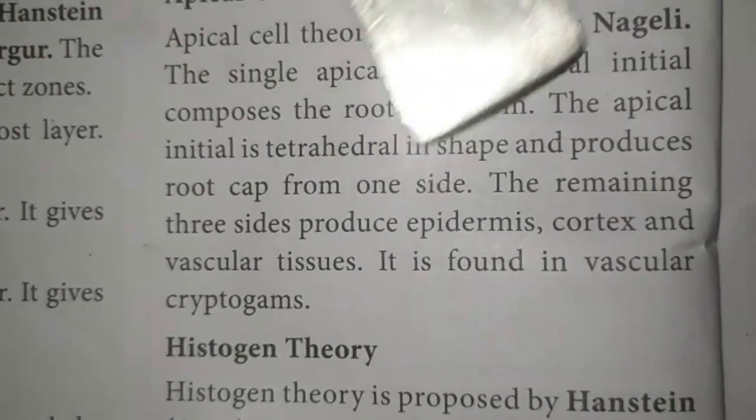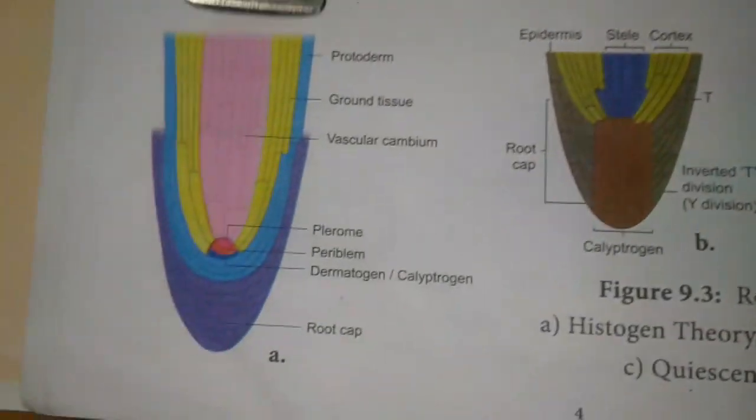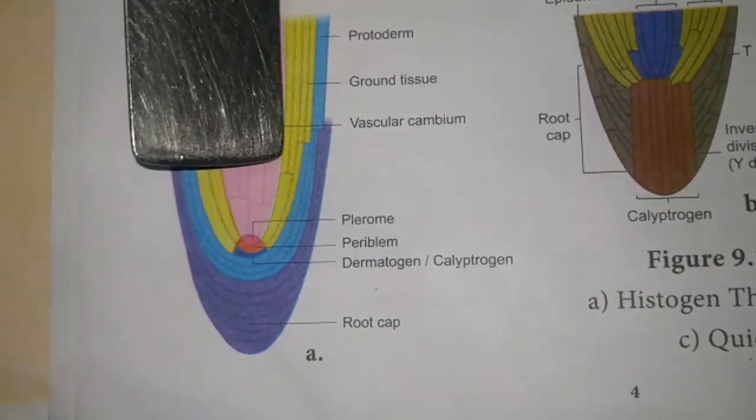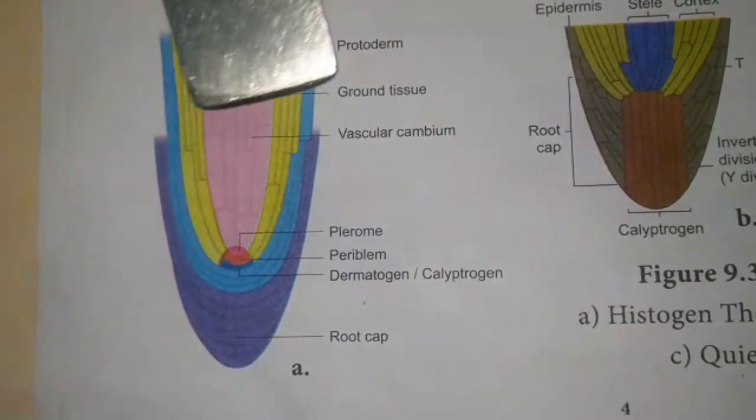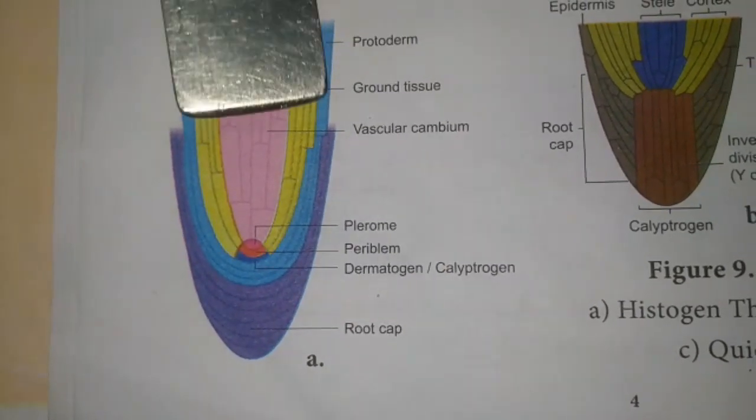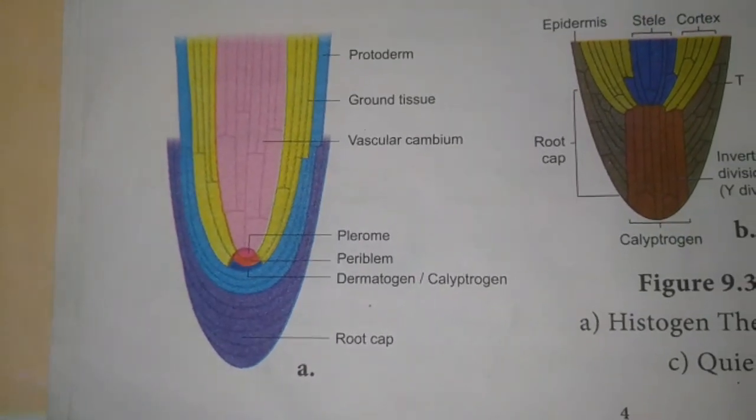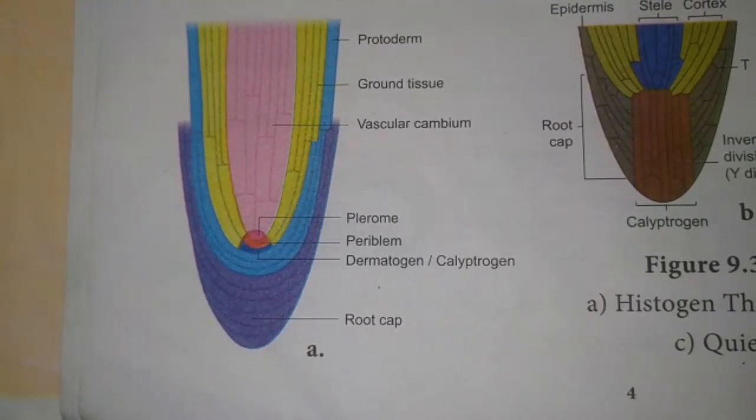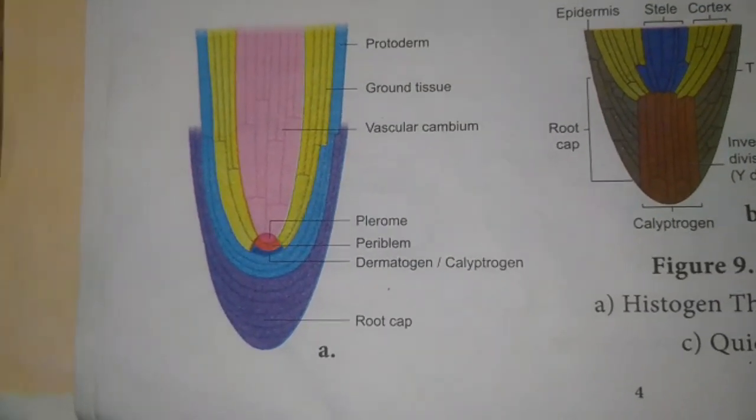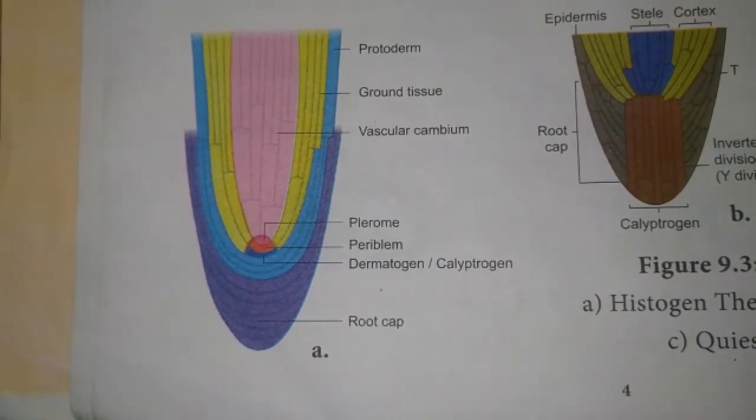Apical cell theory is proposed by Naegeli. That is, the single apical cell is responsible for the formation of the whole root system. According to this theory, the apical initial is tetrahedral in shape. One side forms the root cap, and the remaining three sides are responsible for the formation of epidermis, cortex, and vascular tissue. This is the apical cell theory. It is found in the vascular cryptogams.